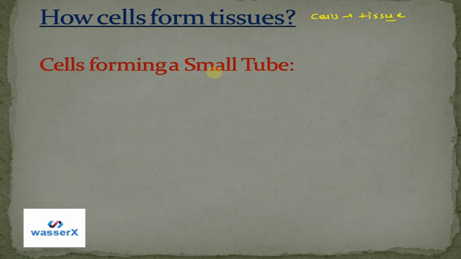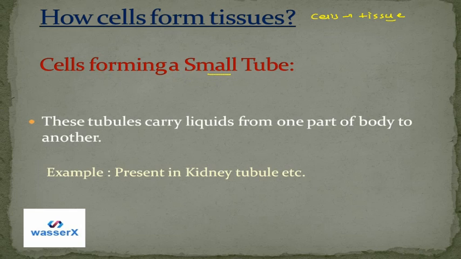First, cells forming a small tube. How is a tube made? We can see that these tubules carry liquids from one part of the body to the other. An example is the kidney tubule. That means in the kidney, there are some tubes which are made by cells. So cells are organized in this way. They form a whole tube, and these tubes carry different liquids and transport them from one part of the body to another. The example can be kidney tubules.